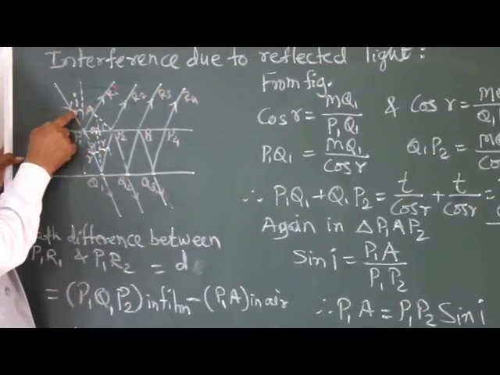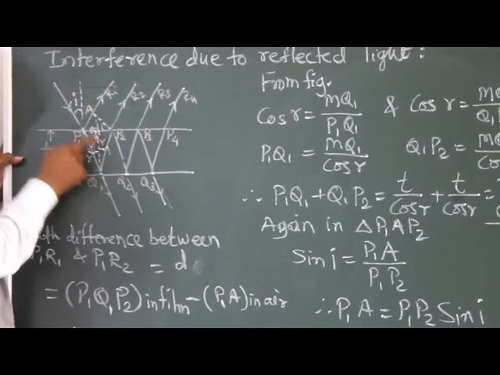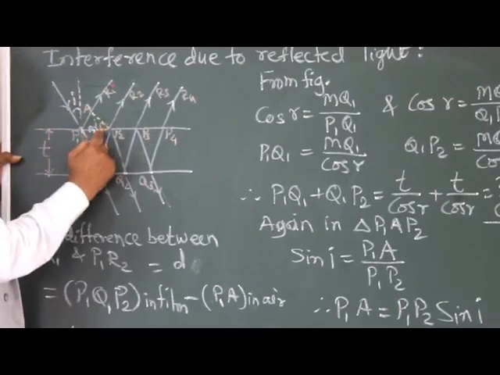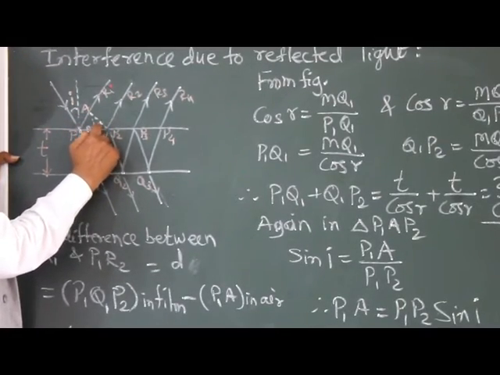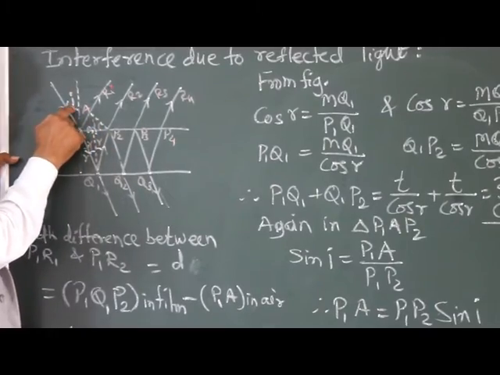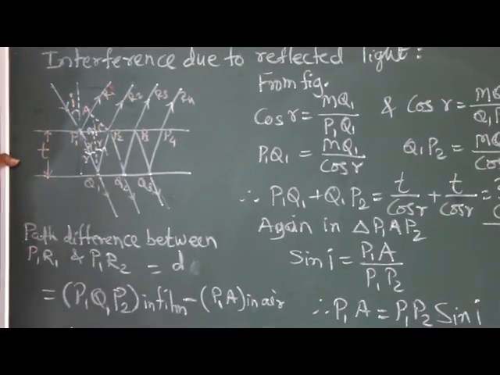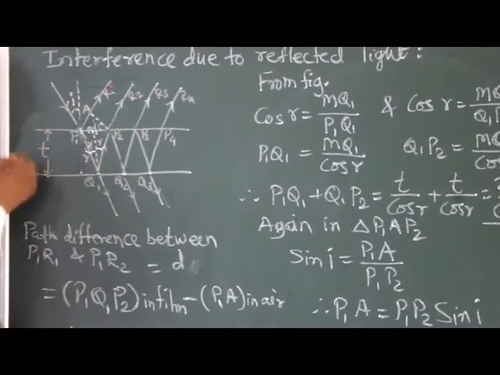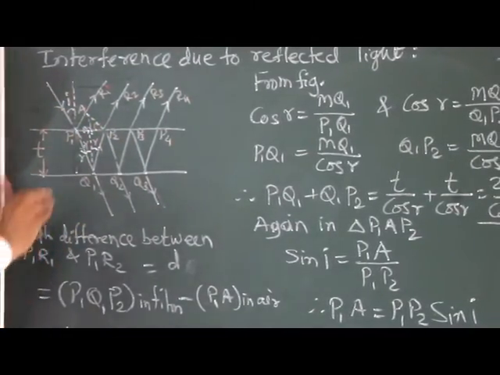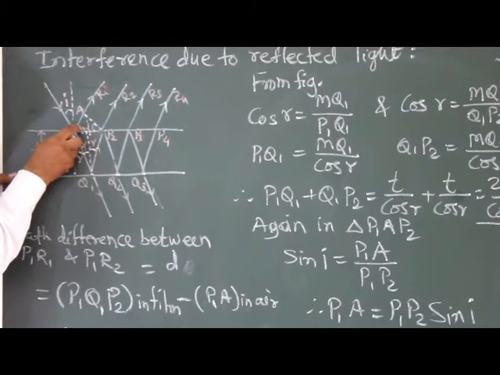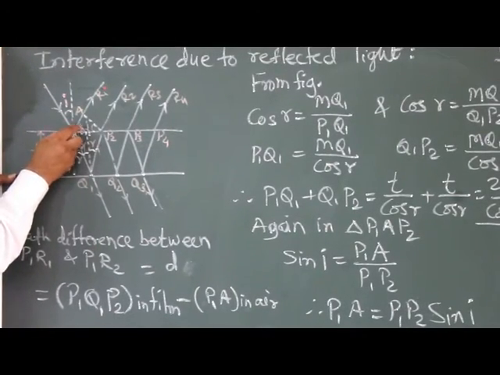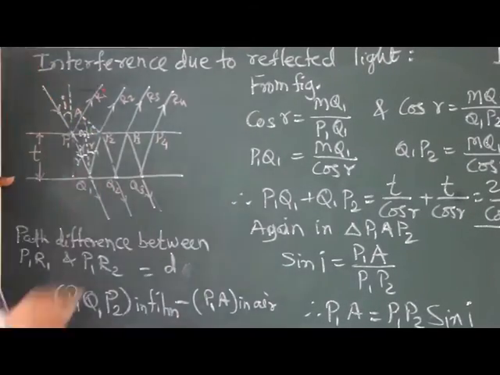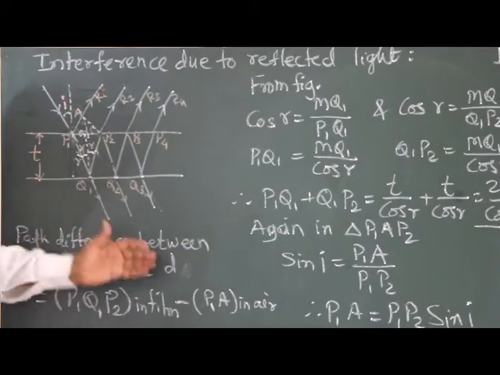Similarly, as this is the angle of incidence i, in the triangle P1P2A it makes an angle here, and this angle seems to be also r. If we learn the geometry, then we can understand. This angle is obtained to be i, because this angle is 90 minus i, and this is 90. So 90 minus i, therefore this will be r. Now, begin with the path difference.